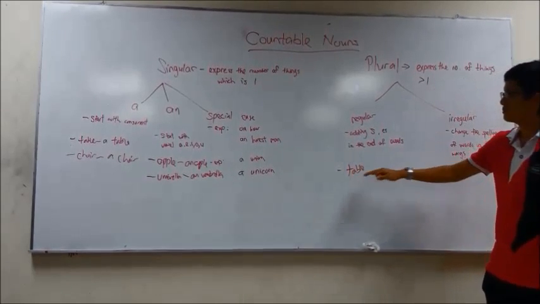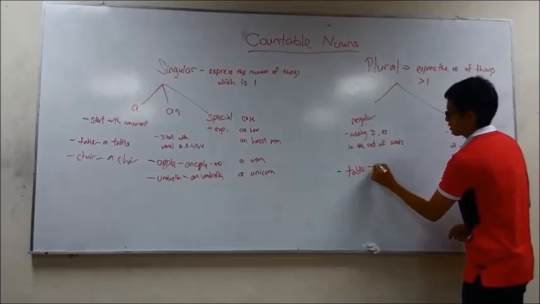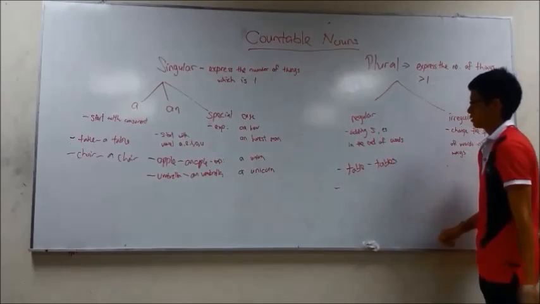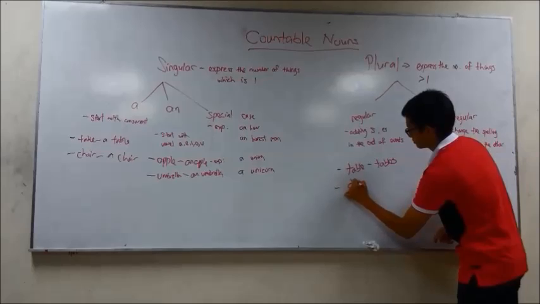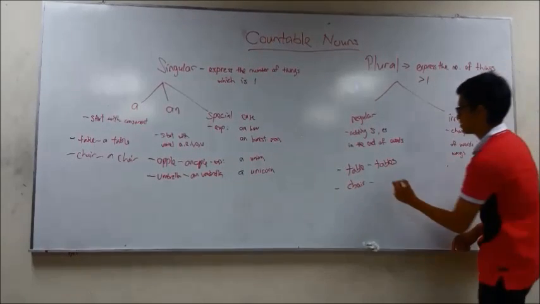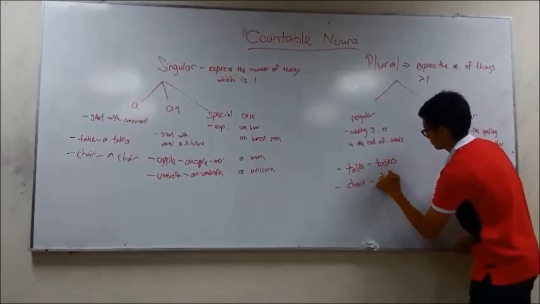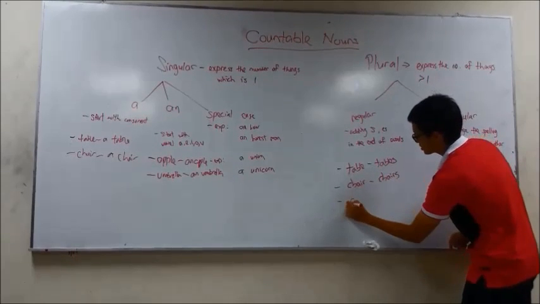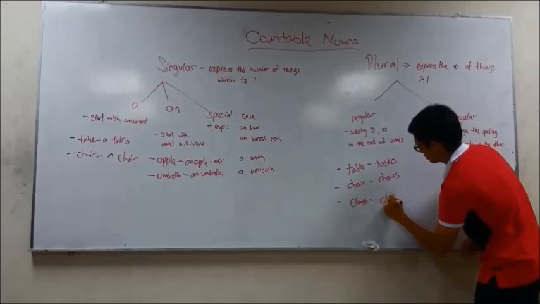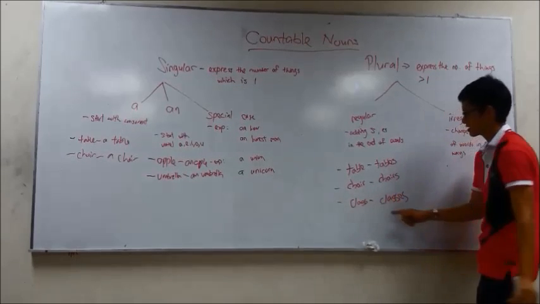We have to express the table is more than one, we are using tables. Right? And then chair. We have to express more than one chair, we are using chairs. And then classes. Here is an example for more than one class is classes.